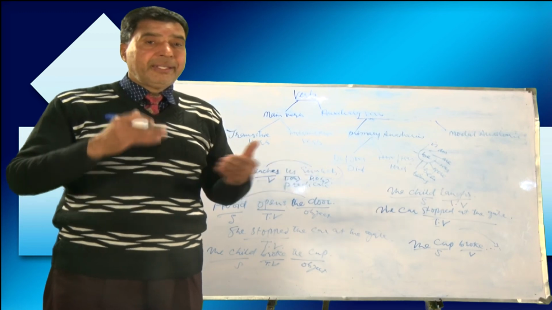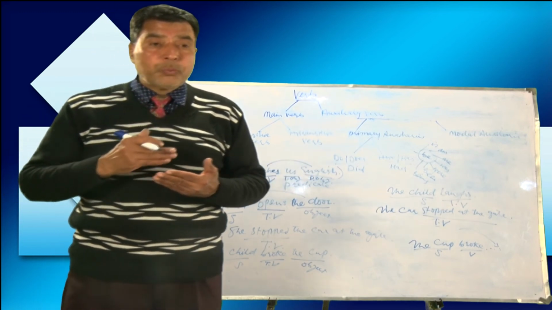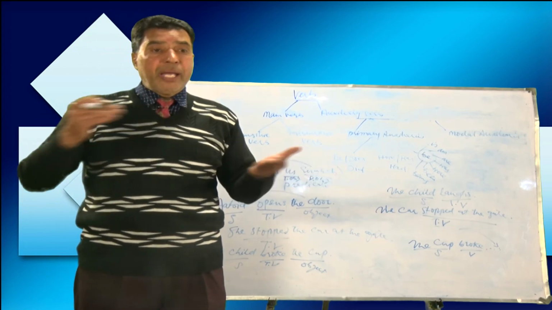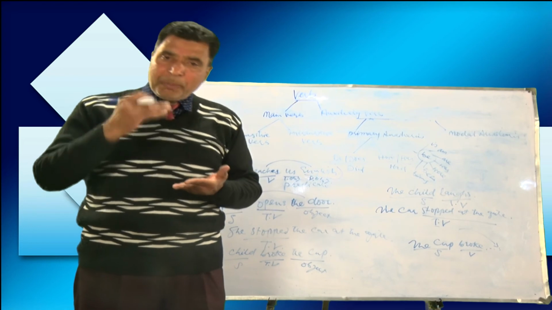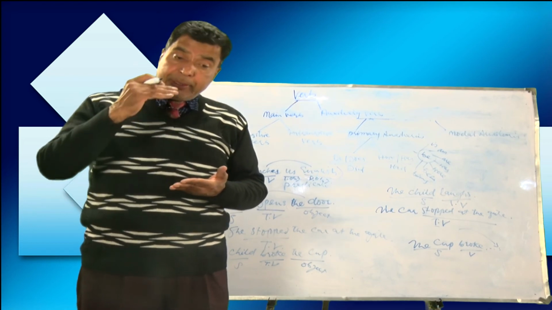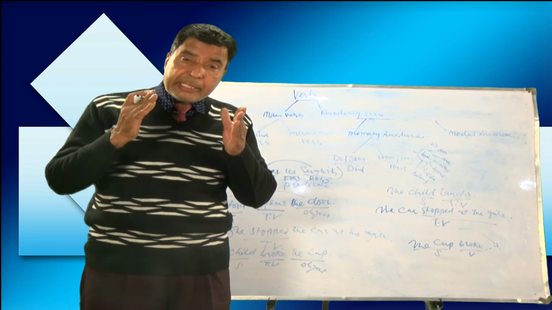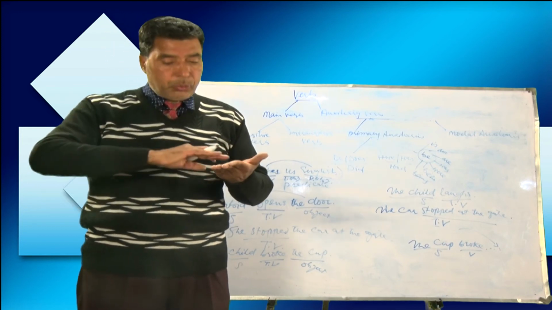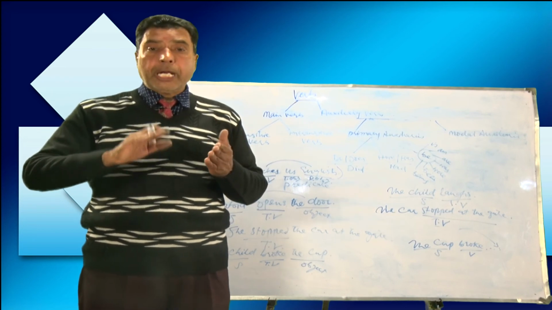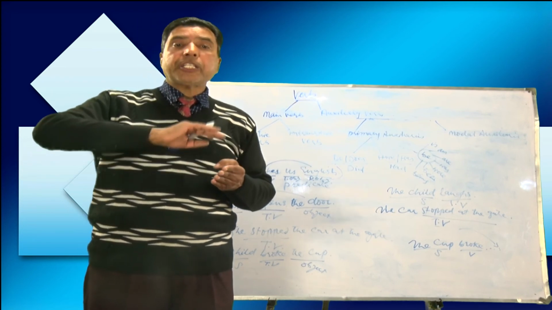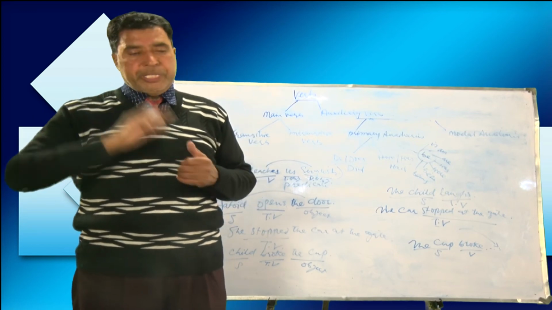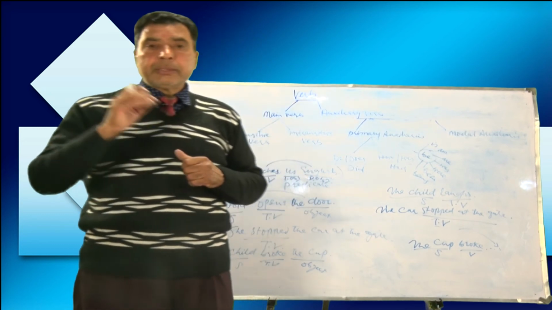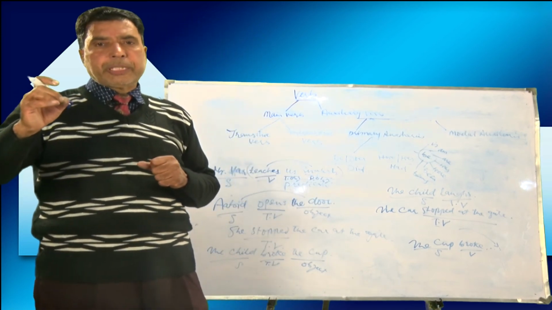So when we want to find whether the verb has been used transitive or intransitive, so clear? When it needs an object to complete its sense, and it needs an object so that it can give the correct meaning, the verb is said to be transitive. In transitive sentences, the action passes from subject to object. And in intransitive sentences, the action does not pass from subject to object.